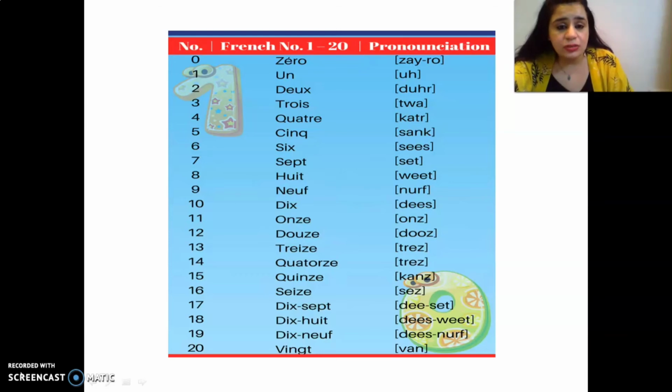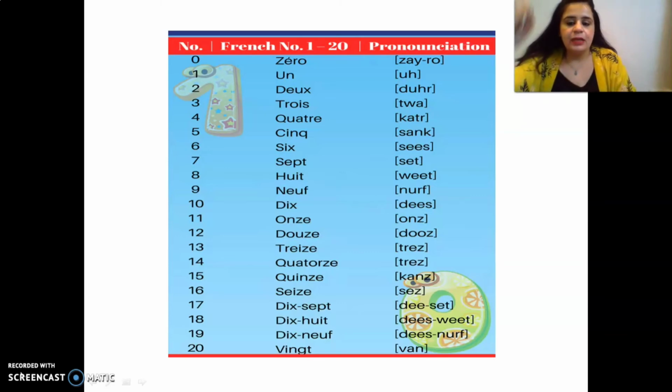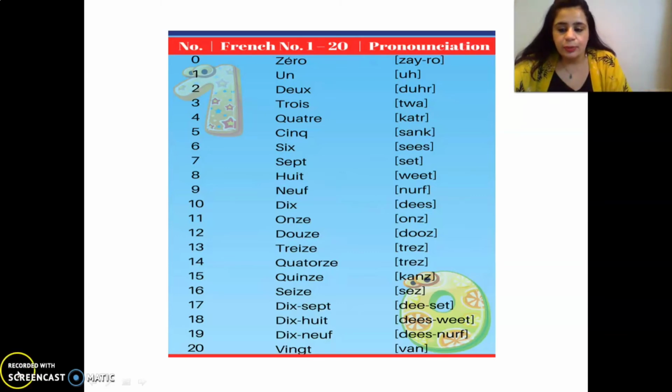Then 11 is onze, 12 is douze, treize, quatorze, quinze, seize, dix-sept, dix-huit, dix-neuf, vingt. Vingt is 20. Okay? Again we'll repeat. 0 to 20. So this is 1 to 20.